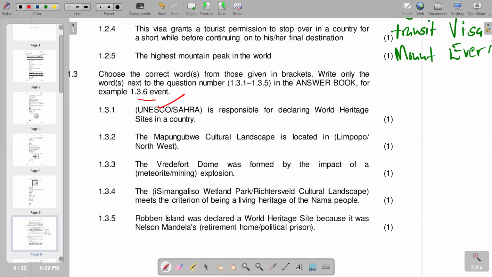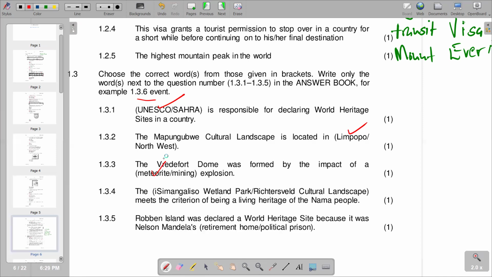Mapungubwe cultural landscape is located in Limpopo. We have obviously the correct response there. It's going to be Limpopo. The Vredefort Dome was formed by the impact of a meteorite explosion. And the correct response that we have there is meteorite explosion. So this is our correct response.